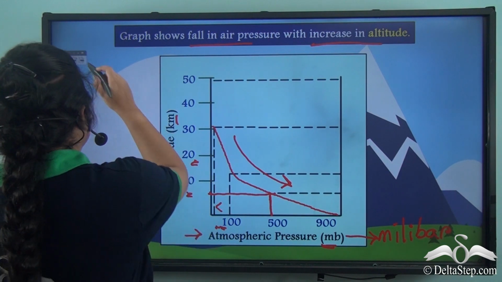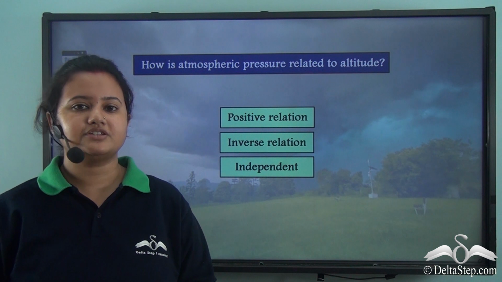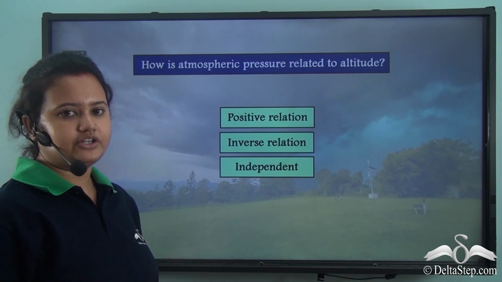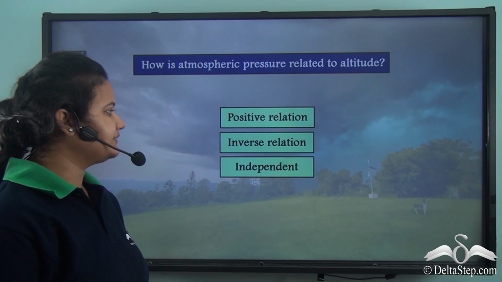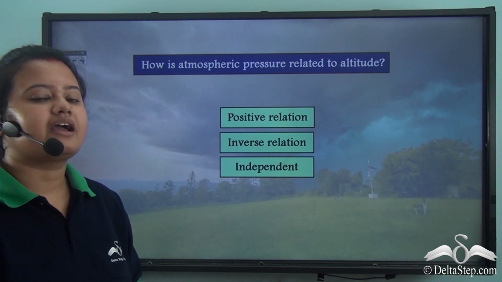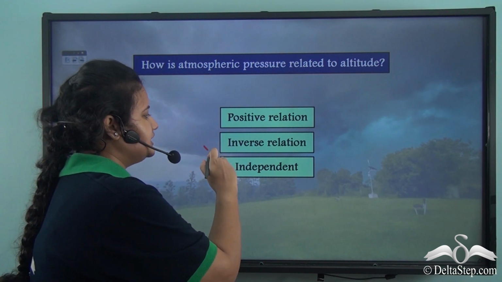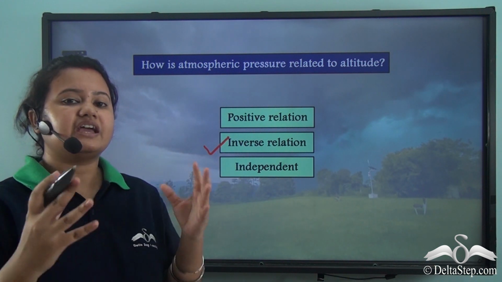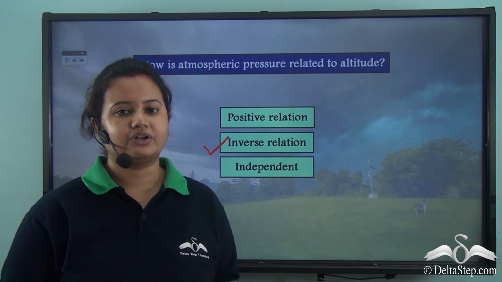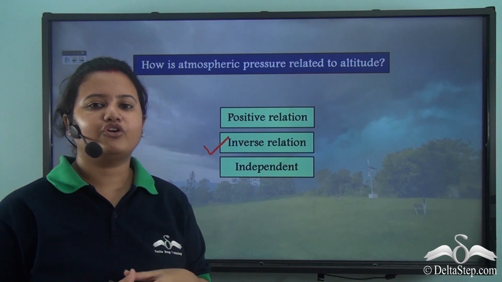Now before we proceed with our lesson, let us try to answer this question. How is atmospheric pressure related to altitude? Positive relation, inverse relation, or independent? Well, the correct answer is inverse relation. There exists an inverse relation between atmospheric pressure and altitude. That is, as altitude increases, atmospheric pressure falls.